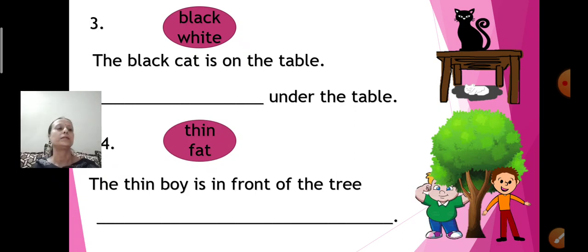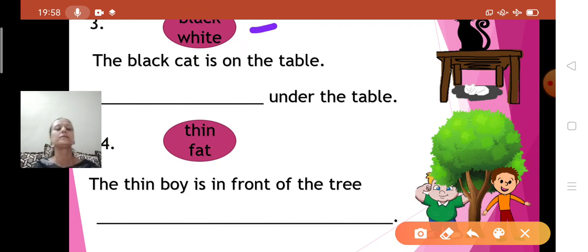See here 3 number now. Black, white. Look at the picture. What is there on the table? A black cat is sitting on the table. And under the table? Who is under the table? Yes, it's a cat. What is the color? White color. So please read along with me. The black cat is on the table.